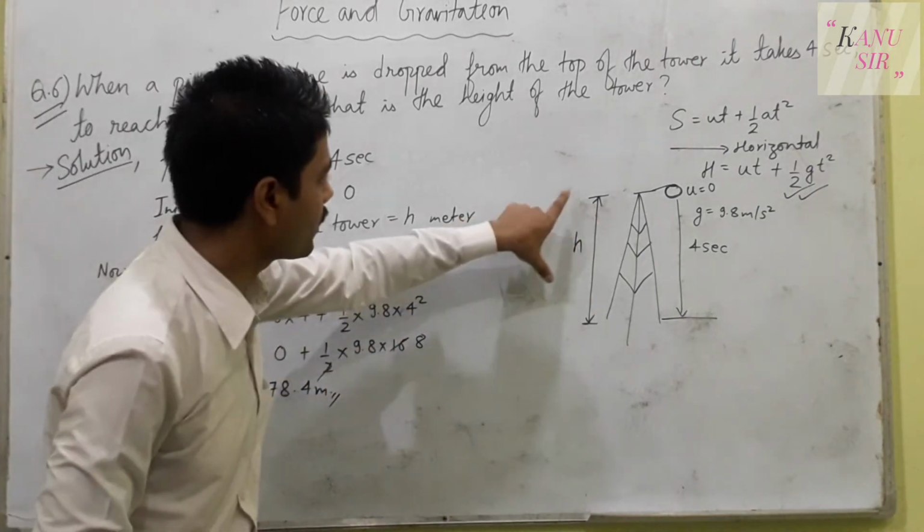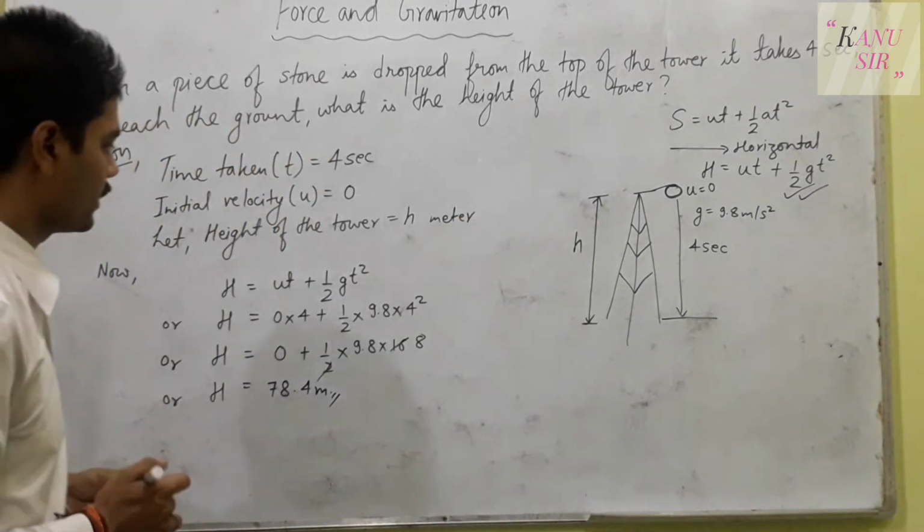So the height of the tower is 78.4 meters.